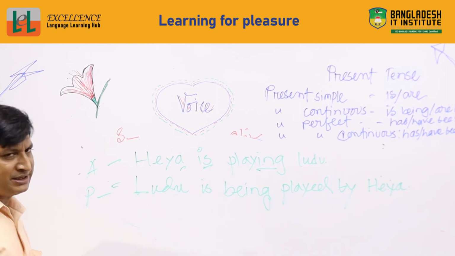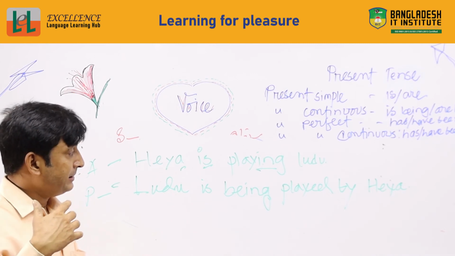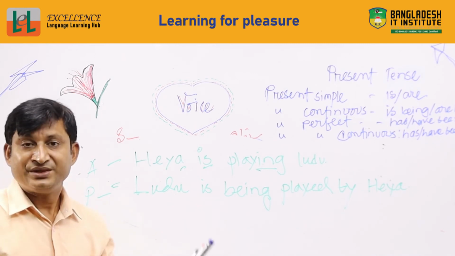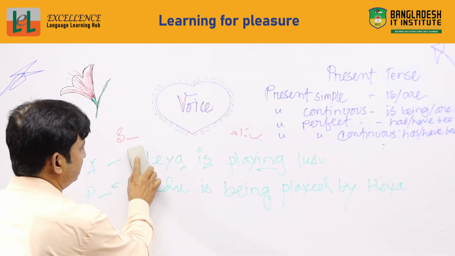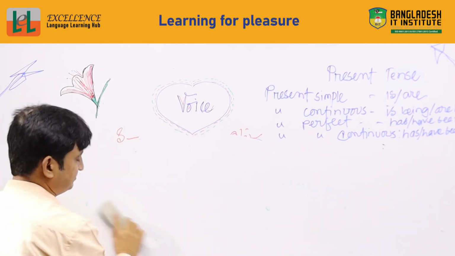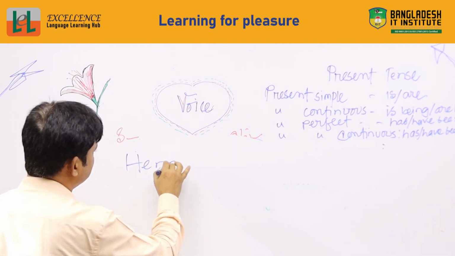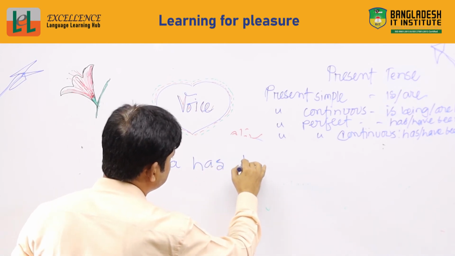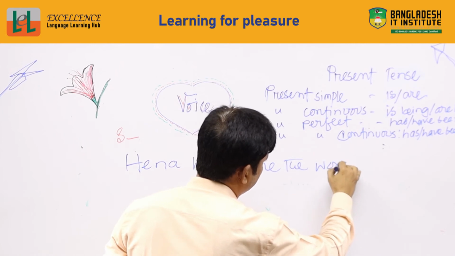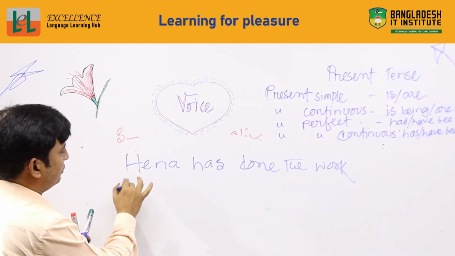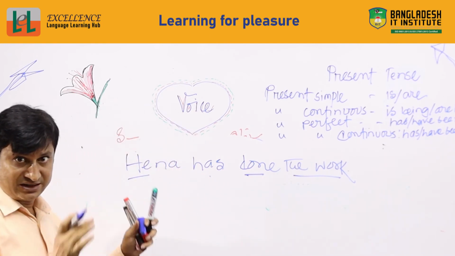I'll give you another example, present perfect tense. You know, the action which is done is called present perfect tense. If I say Hina has done the work, this is the subject, this is the object, this is the verb, this is the supporting verb, and this is present perfect.